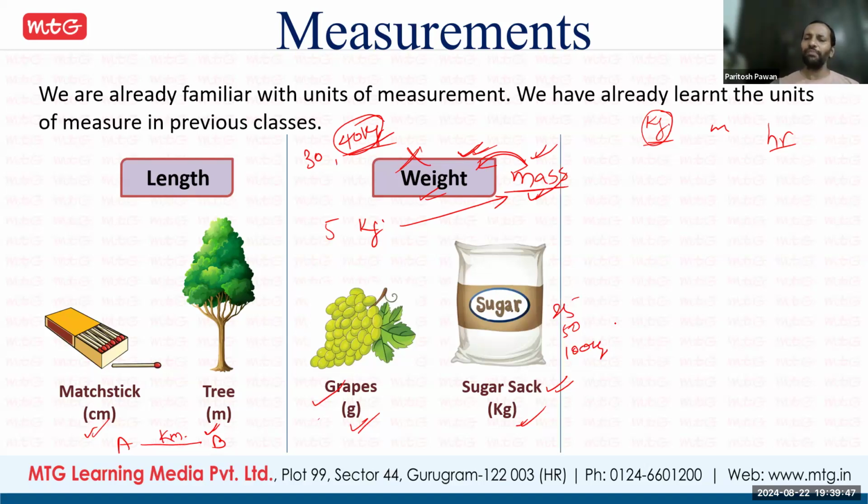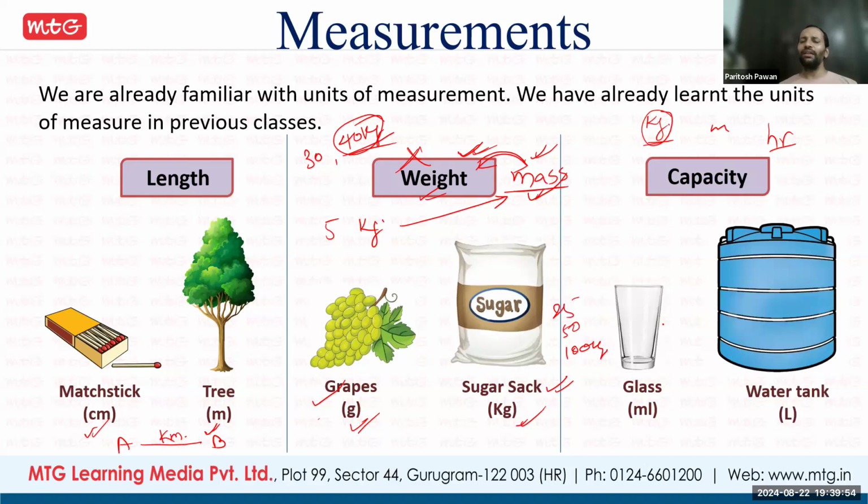Next thing is capacity. Capacity means volume, right? Like in a glass, this is in ml. Normally a glass has 250 ml, or some bigger glass will have 500 ml, approximately. So this is a smaller quantity, measured in ml, milliliter.